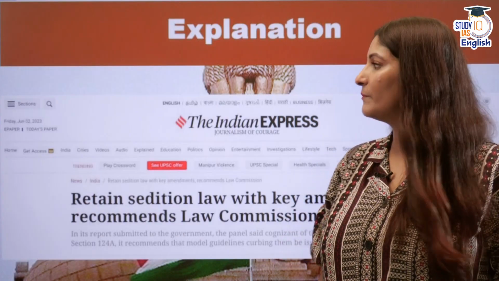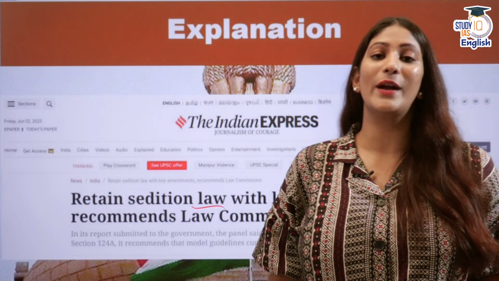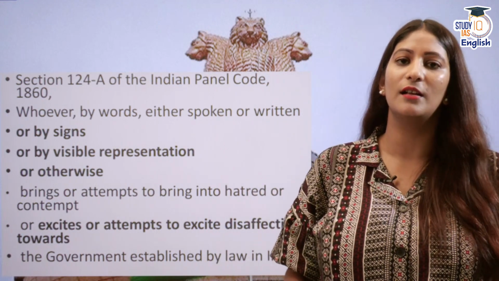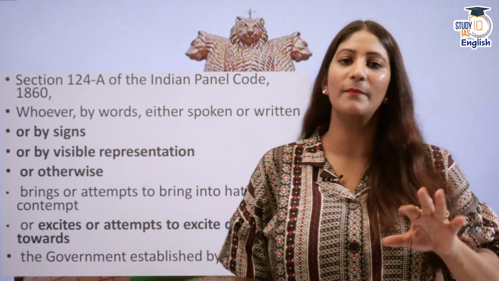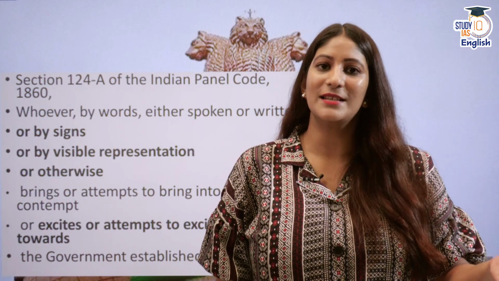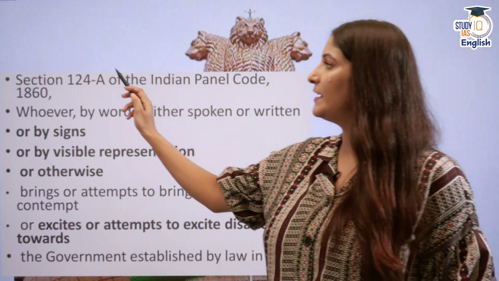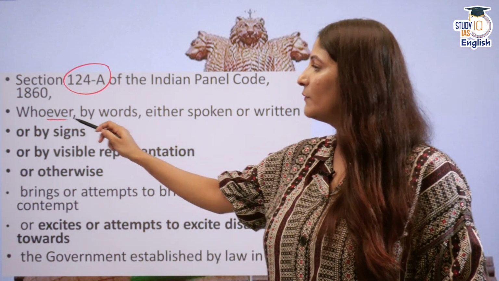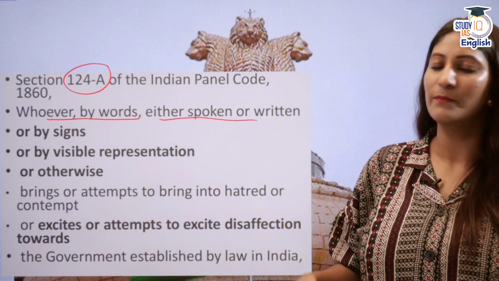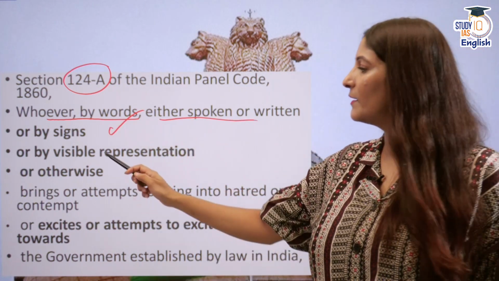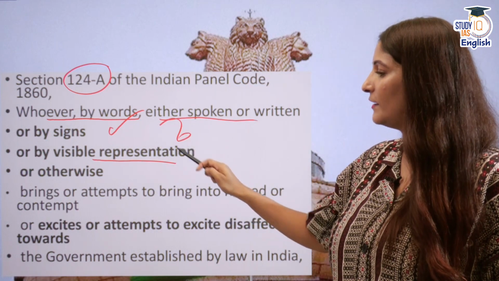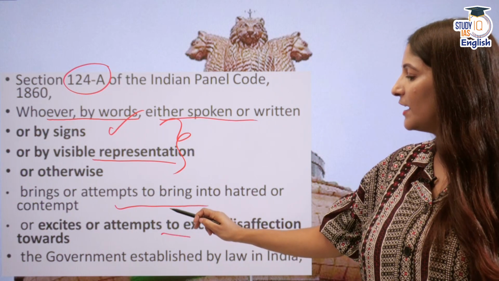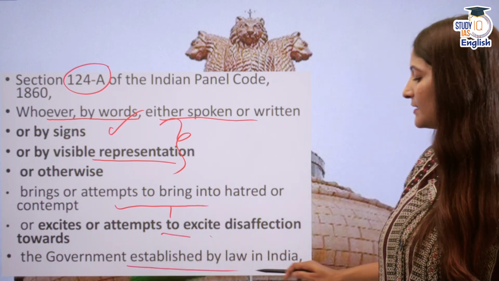That is option C. Now, retain sedition law, according to the 22nd Law Commission of India. They are saying just keep the sedition law there in order to protect the integrity of India, although there could be amendments made. And Section 124A of the Indian Penal Code of 1860 talks about sedition, that whoever by words, either written or spoken, or by signs, or by visible representation or otherwise, very open-ended, brings or attempts to bring into hatred or contempt, or excites or attempts to excite disaffection towards the government established by law.